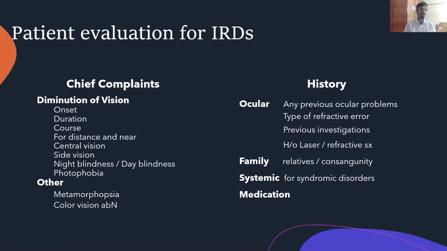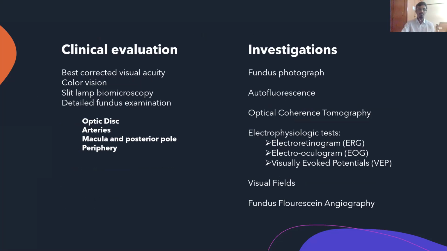You learn about the onset, duration, the course, whether it is for distance or for near, whether the central vision is affected or the side vision is affected, whether there is night blindness or day blindness, whether there is photophobia, and other complaints like metamorphopsia or color vision abnormalities. History taking, as we've seen, ocular history, family history, systemic history, and in the end, medication history. We evaluate the patients clinically and with investigations.